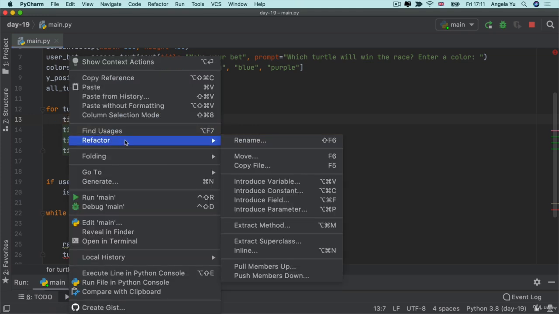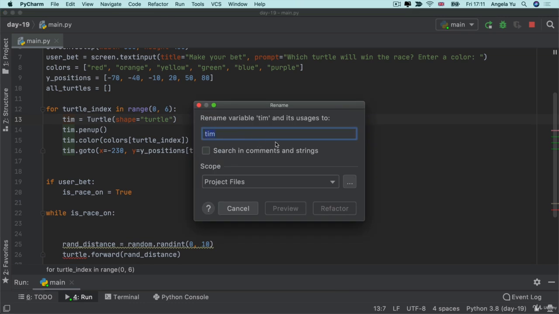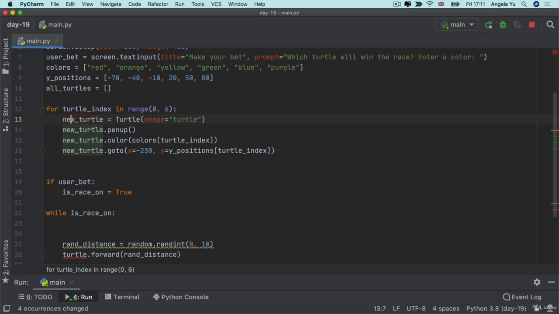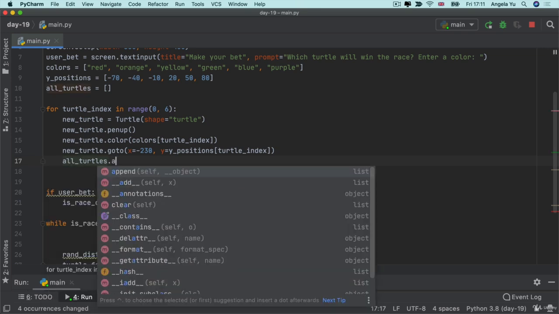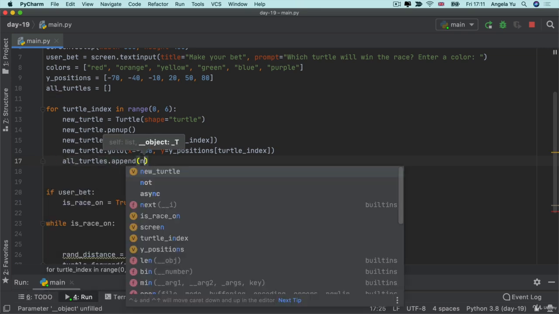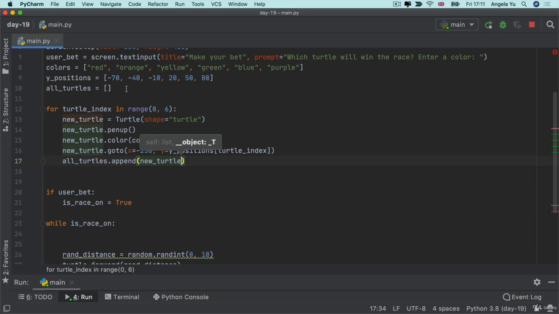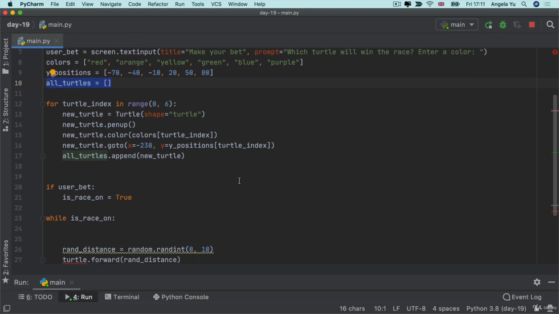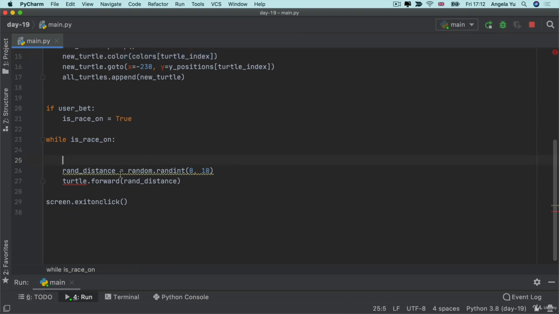So let's go ahead and refactor and rename this to new turtle. And now what's happening in our for loop is we're creating a new turtle, and each of those new turtles is going to be appended to our all turtles list. So now we're going to have a list of multiple turtle instances, and each of those instances is going to have a different state. So for example, they already start out with a different Y position and a different color, but later on we're also going to get them to move forwards by a different amount.